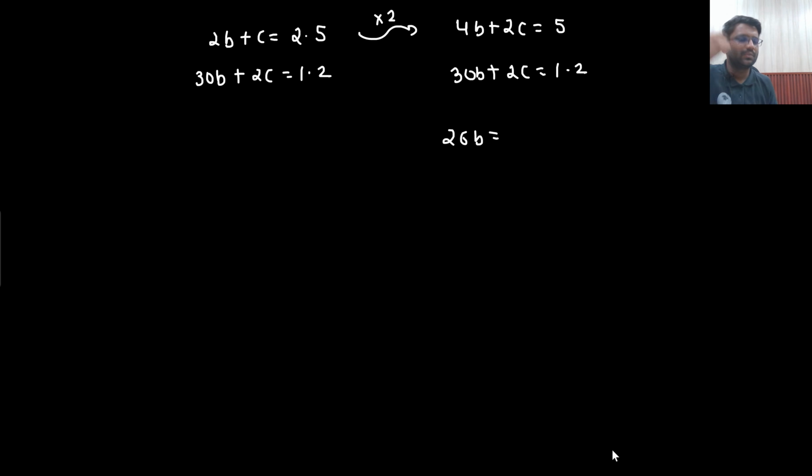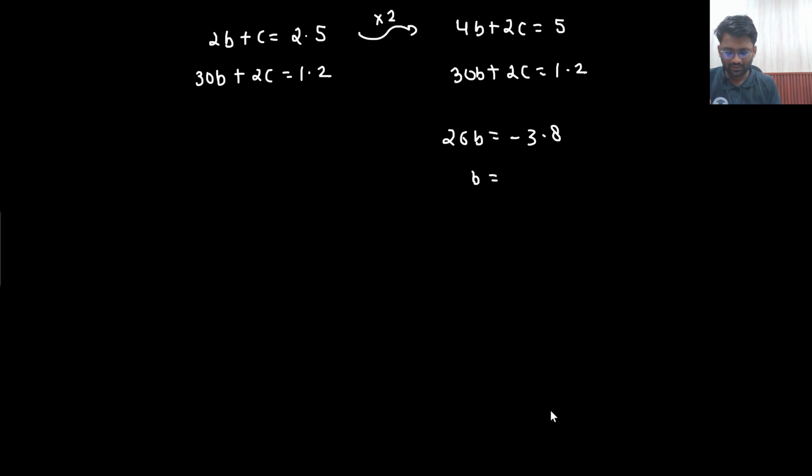Now from this equation, if you multiply with 2, what will you get? 4b plus 2c equals 5, and 30b plus 2c equals 1.2. So 26b equals 1.2 minus 5, which is minus 3.8. So the value of b you are getting is minus 3.8 divided by 26.